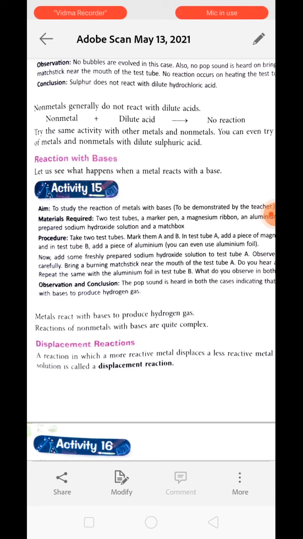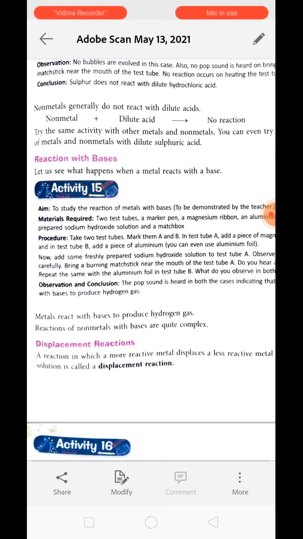For this, we need two test tubes, a marker pen, a magnesium ribbon, an aluminum foil, freshly prepared sodium hydroxide solution and a matchbox. We will take two test tubes, mark them as A and B, and add a piece of magnesium ribbon in test tube A and aluminium pieces in test tube B. Now we will add freshly prepared sodium hydroxide, which is basic in nature, to the test tubes and observe carefully what is happening.